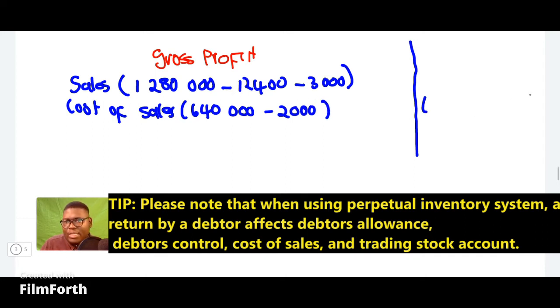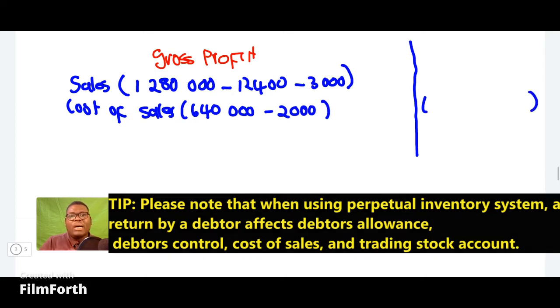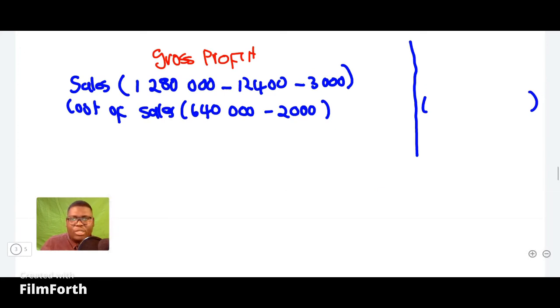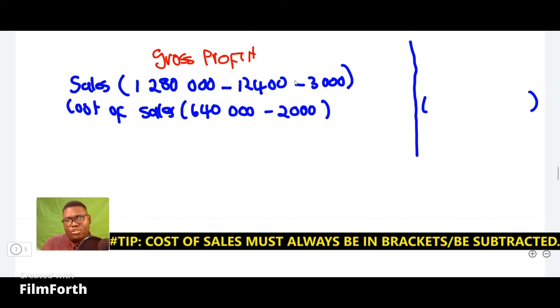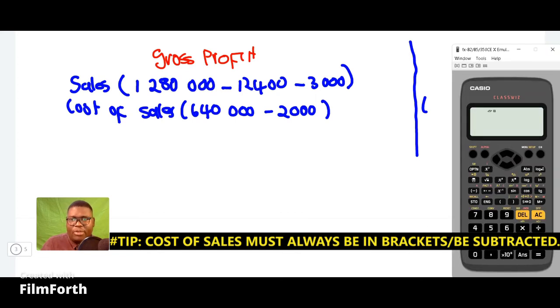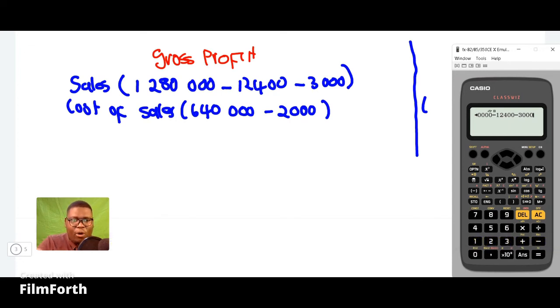And then you must remember that your cost of sales must always be in brackets. Most accounting students make the mistake of not indicating that cost of sales is supposed to be subtracted, which is very wrong, and they end up losing marks. So let's just update that very quickly. So for our correct sales, if we say 1,280,000 and then we subtract 12,400, and then we also subtract that 3,000, then we'll be given the correct net sales.